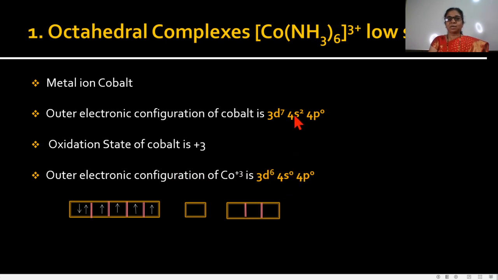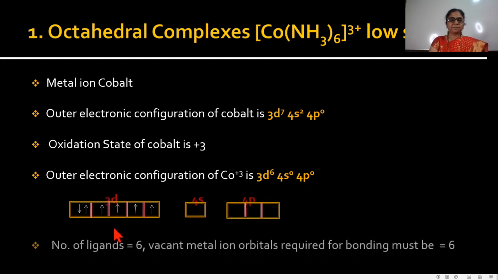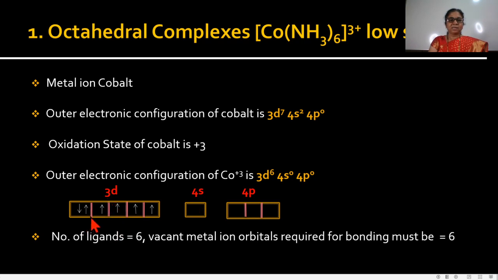That means 2 electrons from the s orbital and 1 electron from the d orbital are removed. See in this box diagram, it is 3d6, then 4s0 and 4p0.